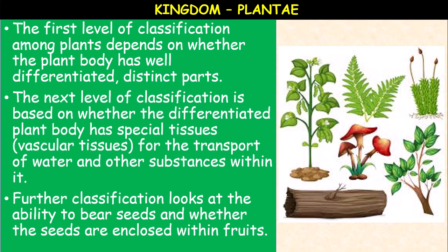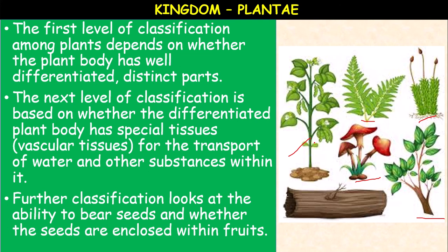See here the vascular and the non-vascular plants. So this is the normal vascular plants with vascular tissue. This is saprophyte, fungi. It is a fern, it is a moss plant, it is a normal plant. Like that the plants are classified, the different levels of classification.